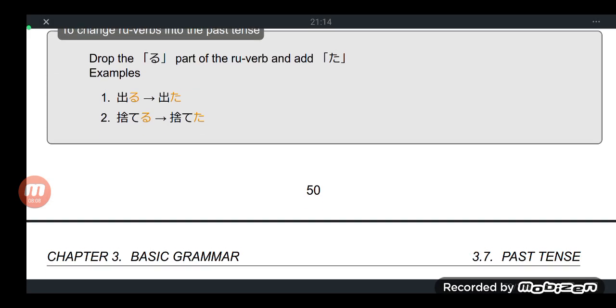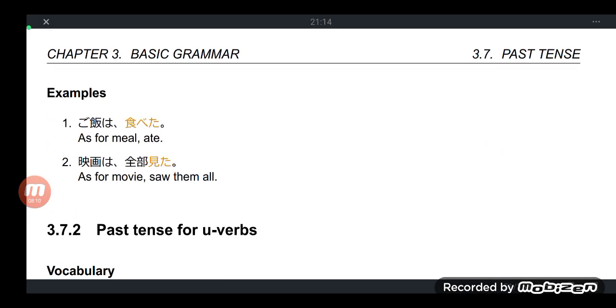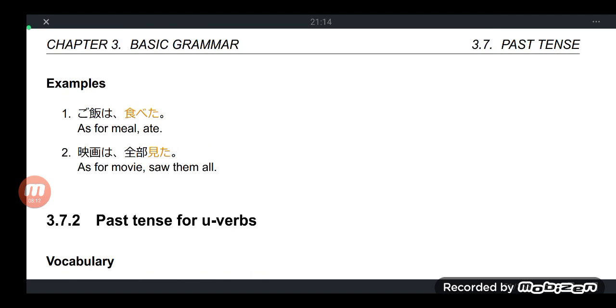Okay, so we go now. Examples. Gohan is rice. Gohan wa tabeta. As for the meal or rice, because sometimes gohan can also have the nuance of a meal, not just rice. Gohan wa tabeta, as for the meal, ate.